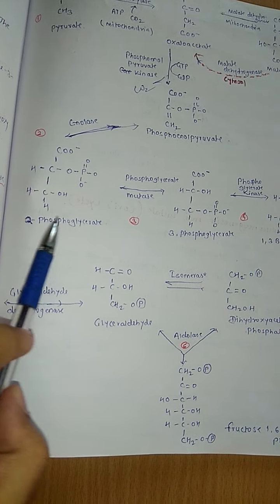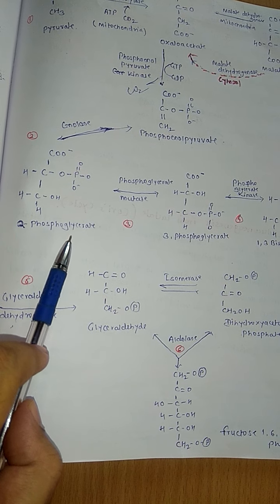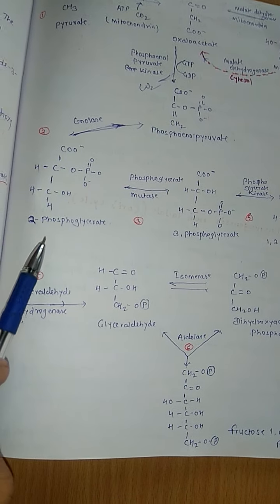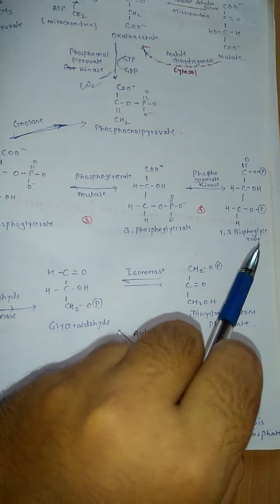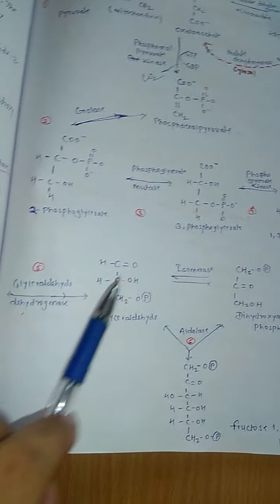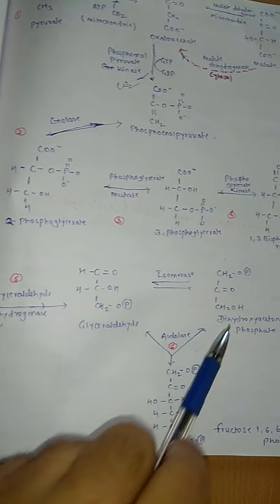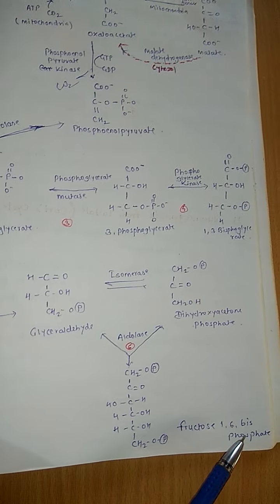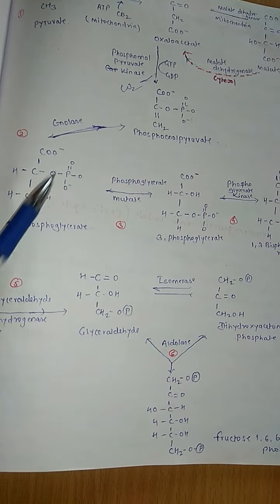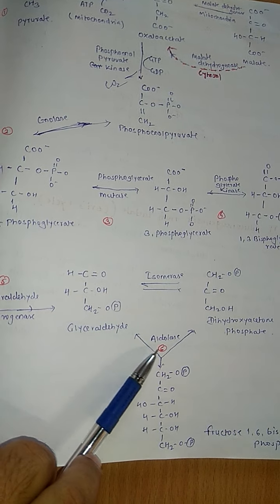But here the reversal will happen: phosphoenol pyruvate is converted to 2-phosphoglycerate, then 3-phosphoglycerate, then 1,3-bisphosphoglycerate, then glyceraldehyde and dihydroxyacetone phosphate, which will be converted to fructose 1,6-bisphosphate. Just a reversal, steps 2 to 6.